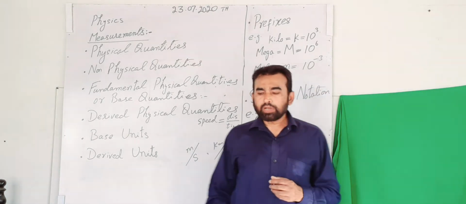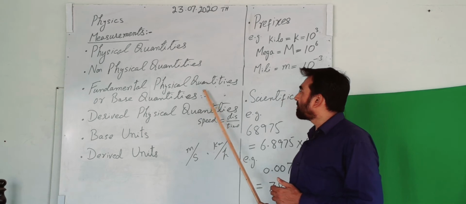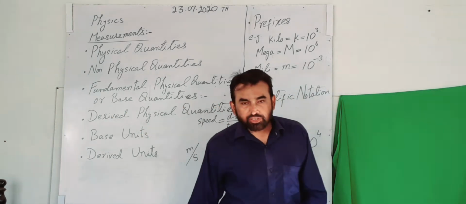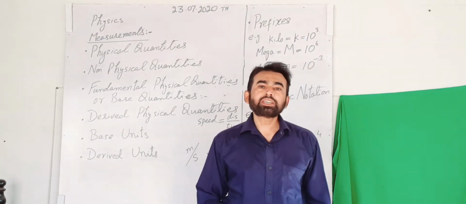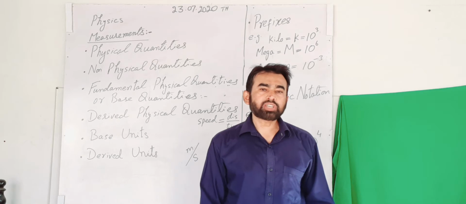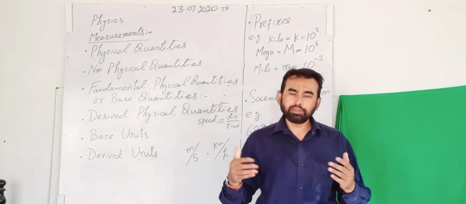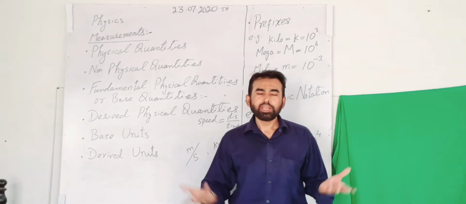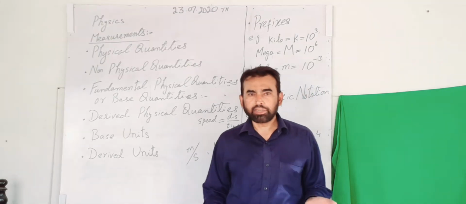Well, now the next thing is the fundamental physical quantities, or the base quantities. Actually, fundamental physical quantities or base quantities are those which exist singly, which are not made up of or derived from any other quantity. They exist singly; these are called the fundamental quantities.